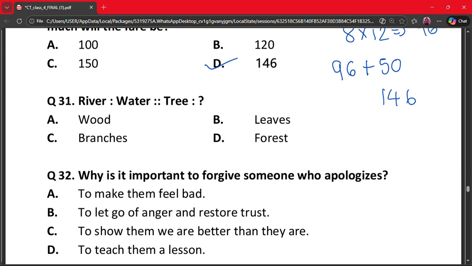Our next question is question number 31. River is to water as tree is to dash. A wood, B leaves, C branches and D forest. Here the correct answer is option B, that is leaves. Why? Because a river contains water and a tree contains leaves. The relation is object and what it naturally has. So option B is the correct option.